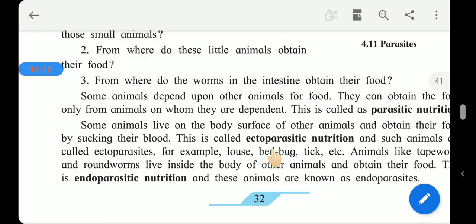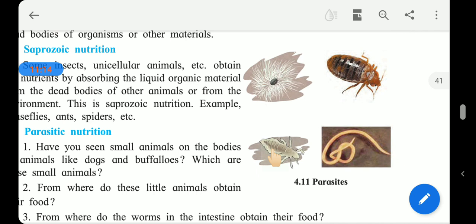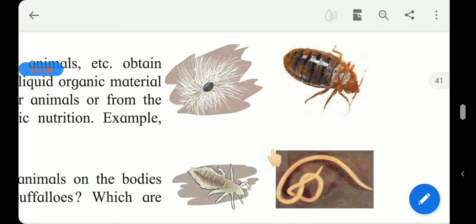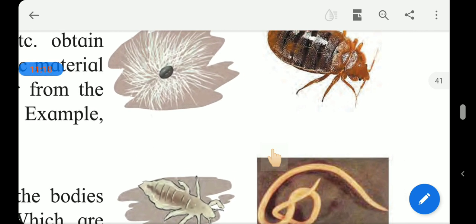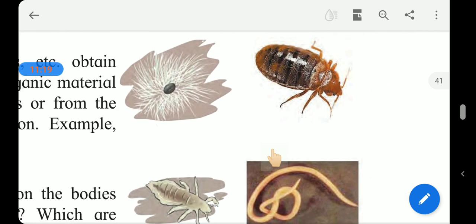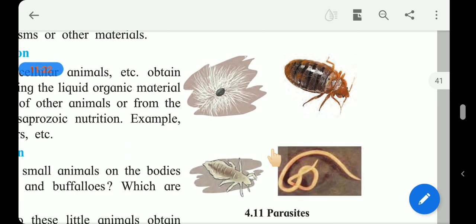Now we will talk about endoparasitic and ectoparasitic. These are a few examples of parasitic animals. Some animals live on the body surface of other animals and obtain their food by sucking their blood.